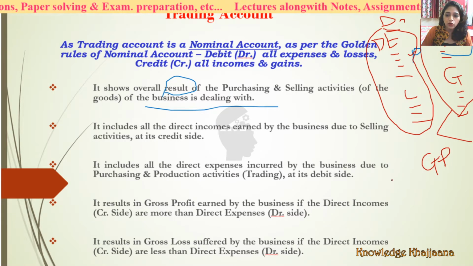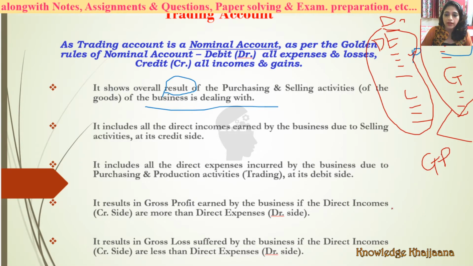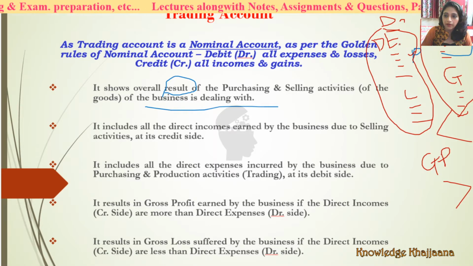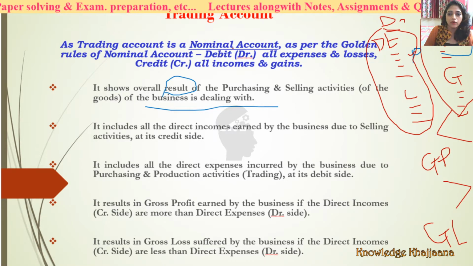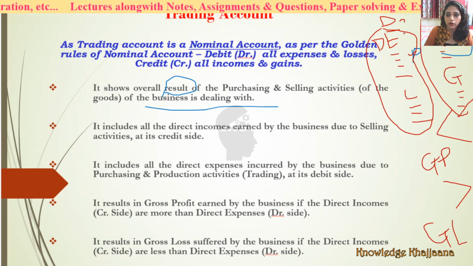It results in gross loss. We suffer gross loss if the direct incomes are less than the direct expenses. In this case we will suffer or incur the gross loss, right? From where do we come to know this gross profit or gross loss? From the trading account.